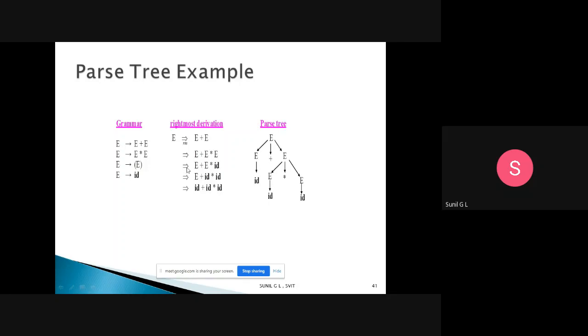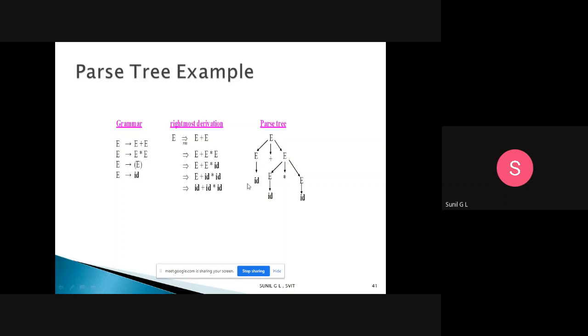When you represent this in the form of a tree, I start from E, and that production E tends to E plus E is represented in the form of children of this E. The left side becomes the root, and the right side becomes the children: E, the operator symbol plus, and E. Then this E will be replaced with E star E. Then I need to change to ID: this E will be replaced by ID, and this E will yield ID.